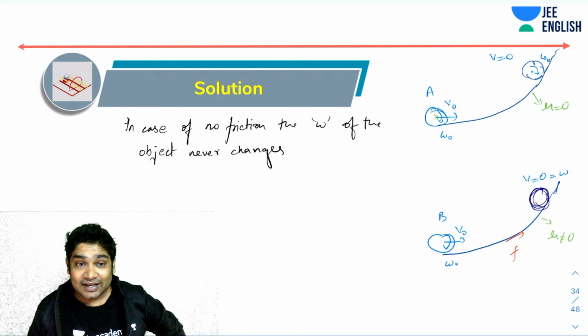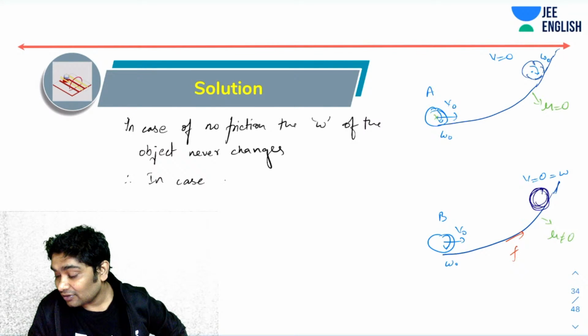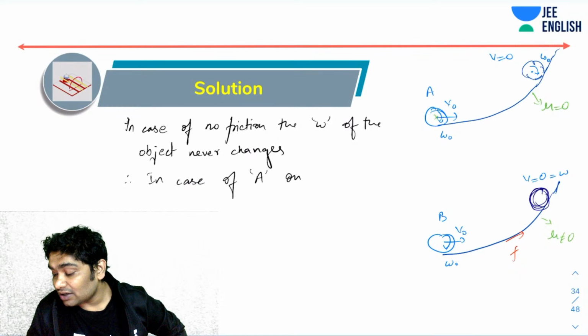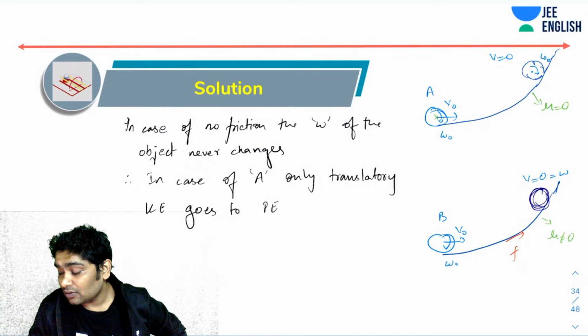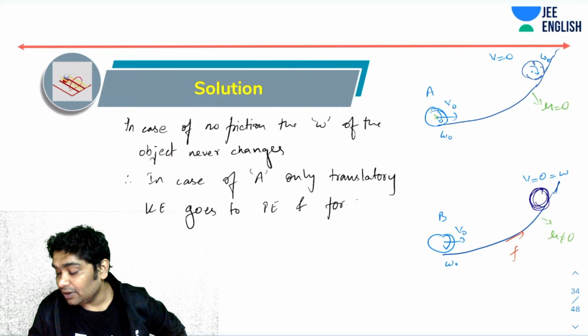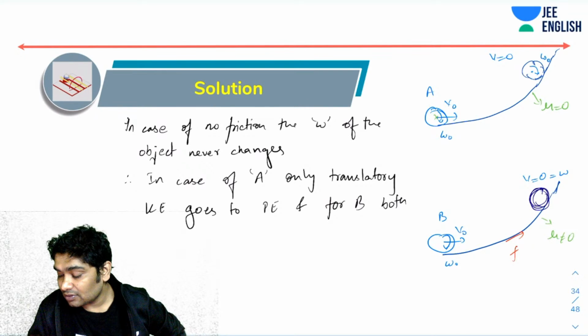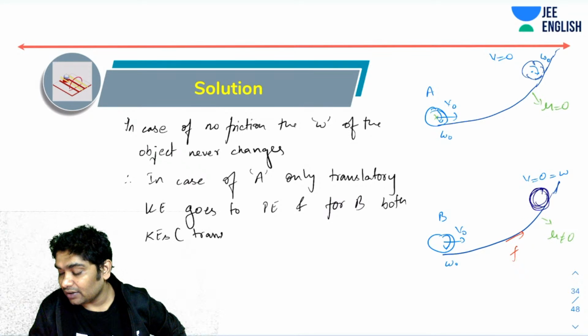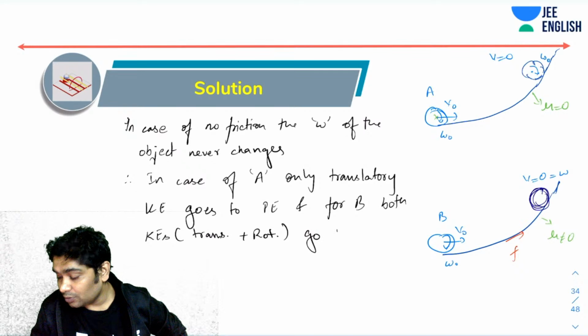Therefore, in case of A, only translatory KE goes to PE, and for B, both KEs, translatory plus rotatory, go to PE.